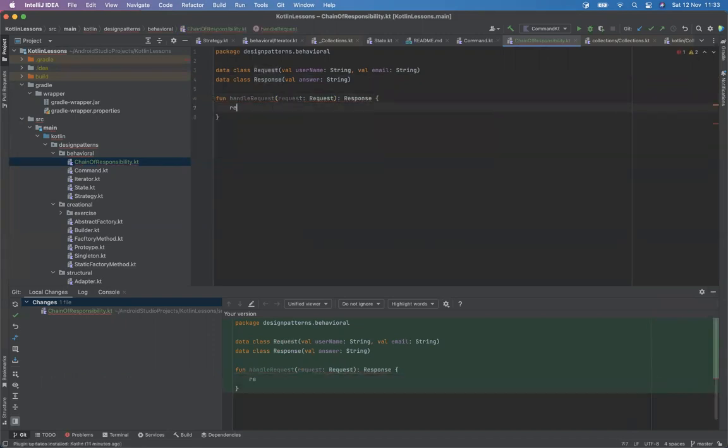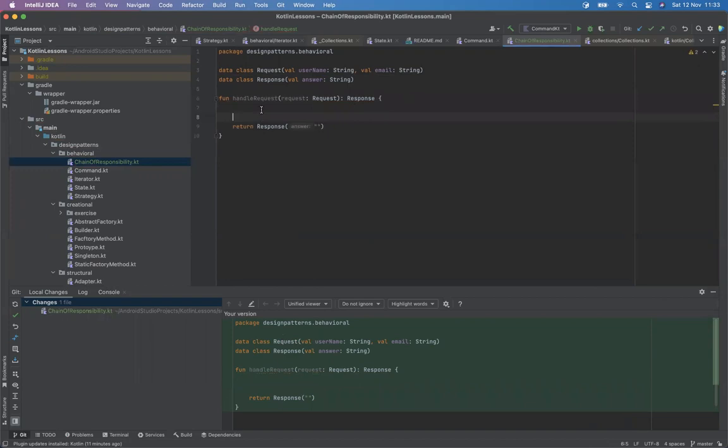We'll simply write the function like this and return a response, and we could give in an answer, something like that. But before this, we will do all the stuff we need to do. So we'll validate, we will authenticate, authorize, and all that.